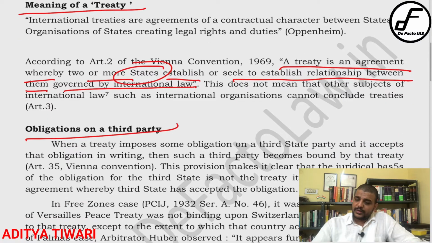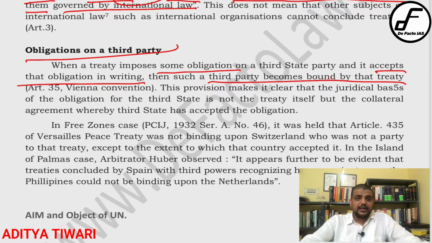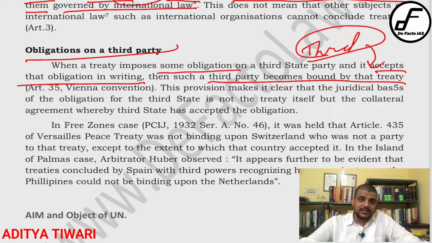Then if you talk about the obligation of a third party, here is a very interesting point that you have to understand, given in Vienna Convention Article 35. When a treaty imposes some obligation on a third party and it accepts that obligation in writing, then such a party is responsible or bound by that particular treaty, right? So ordinarily speaking, a treaty cannot bind a third-party state unless the third party accepts it in writing. That is the main point. There has to be express consent from the third party. That is the crux of the responsibility of a third party.